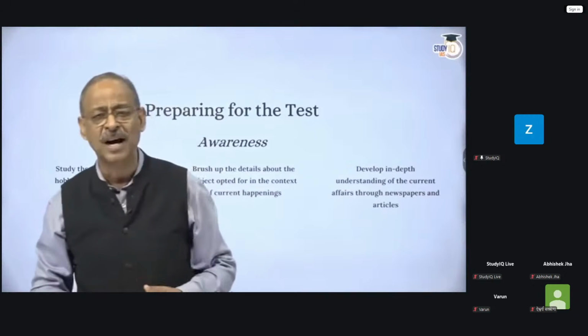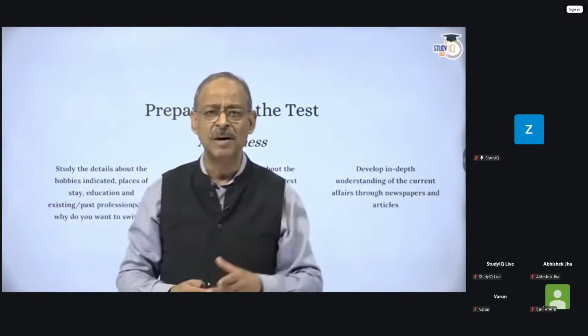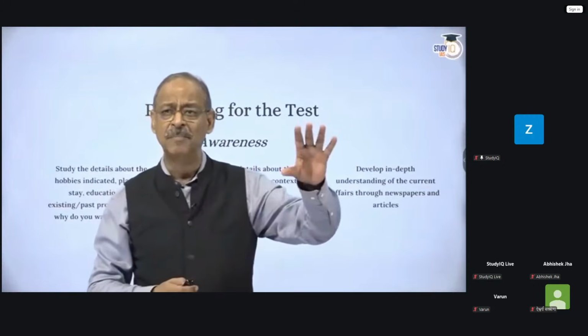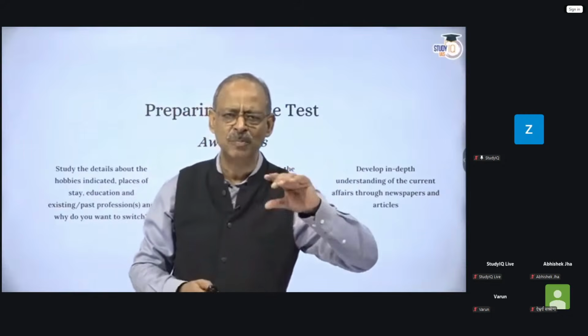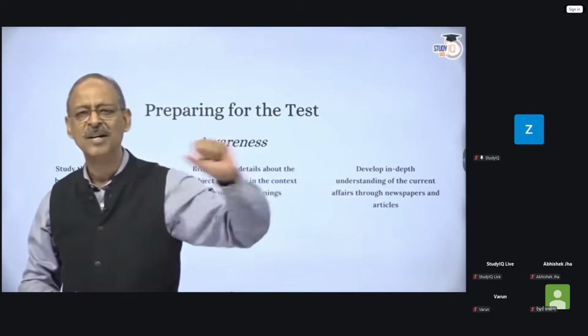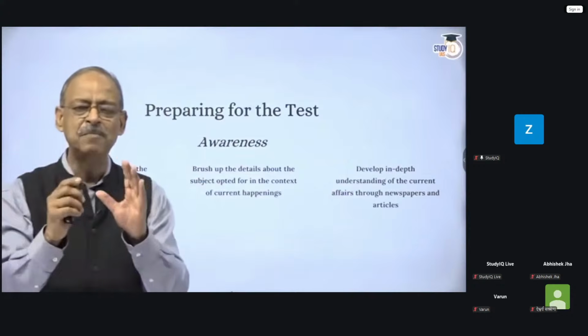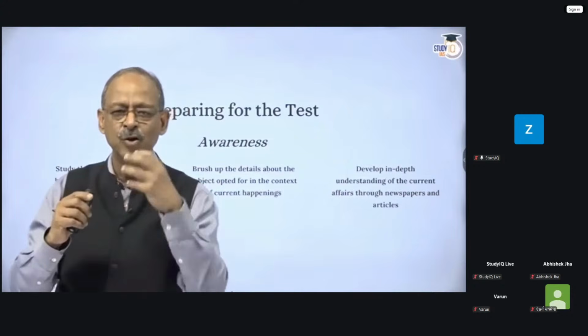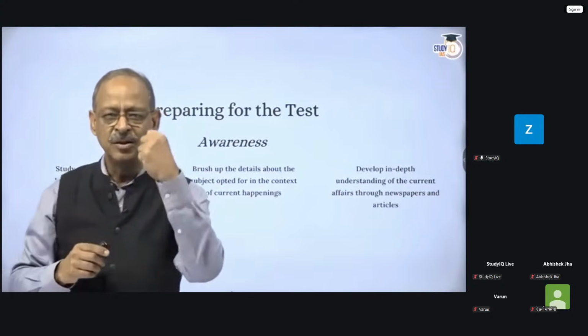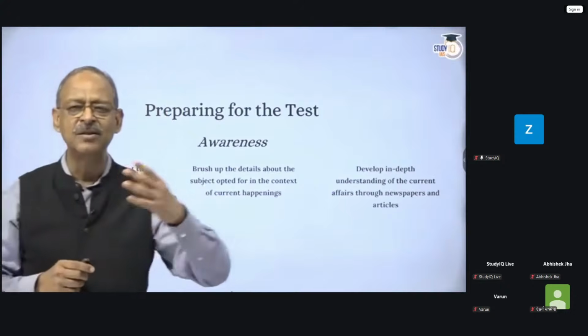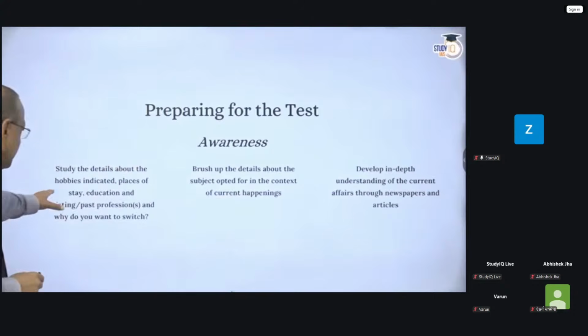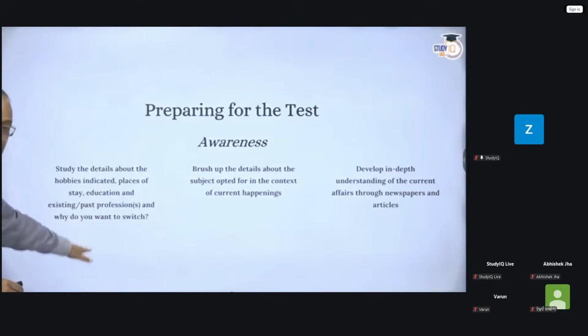So probably if you've done your engineering some place and some event has happened there, then it is expected that you should be aware of what is happening in the place where you studied. I keep saying, it's a question of awareness. You should be aware of your surroundings, the current surroundings and surroundings of the places where you spent some time, whether by way of education or profession.